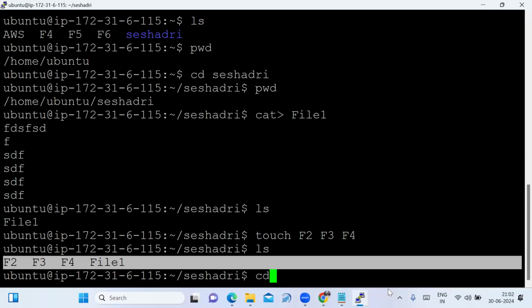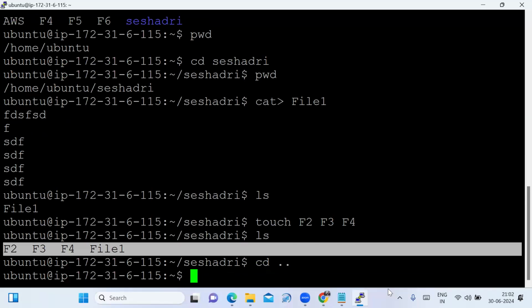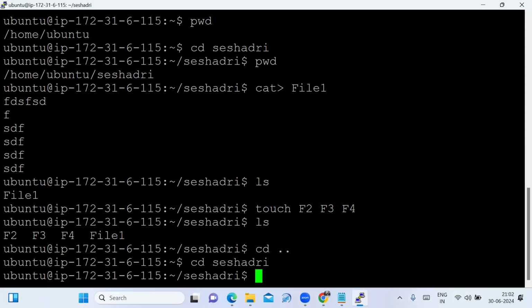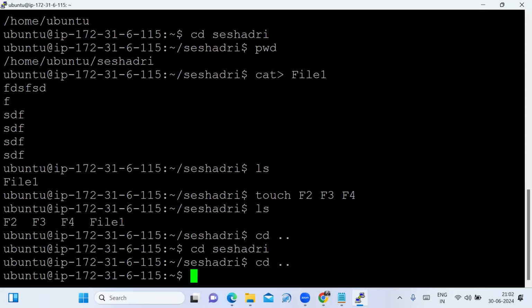Now, to go to the previous directory, you have to type the command cd space dot dot. How do we change the directory? cd directory name. You are there in your directory. To go back to the previous directory, you type cd space dot dot. Now you go to your previous directory.